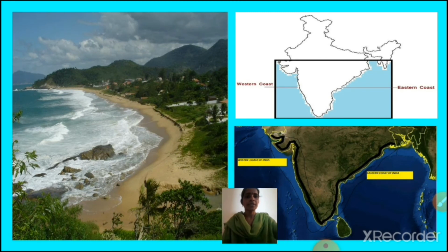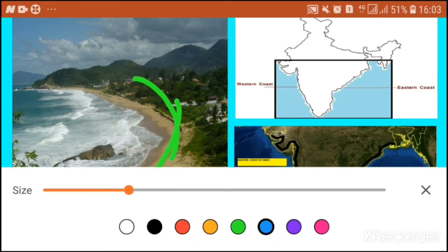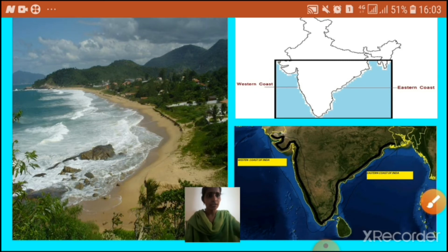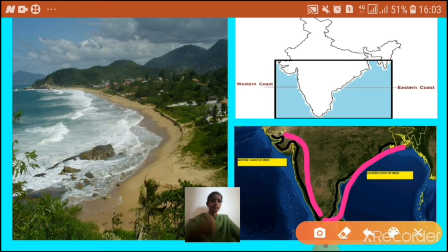Look at these pictures. This is coastal plains. In this picture, you can see the western coast, the eastern coast, and in this third picture, you can see the western coastal plain and the eastern coastal plains.